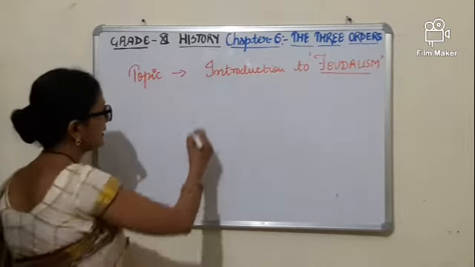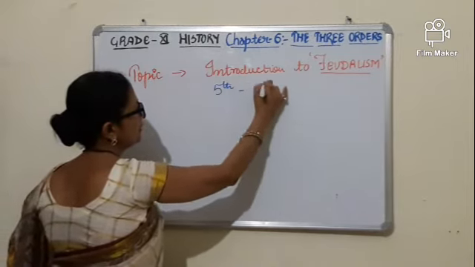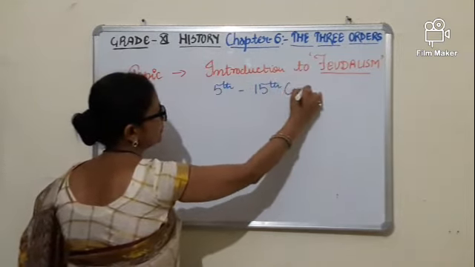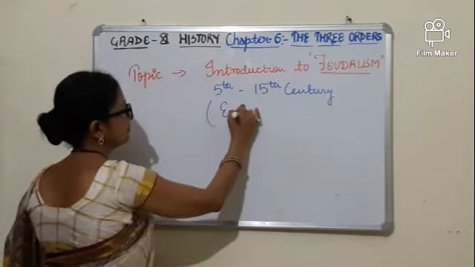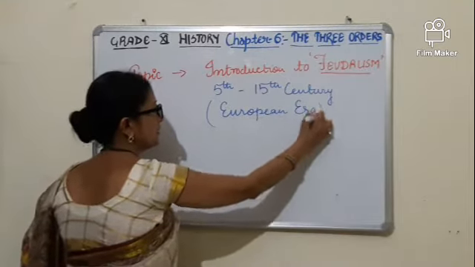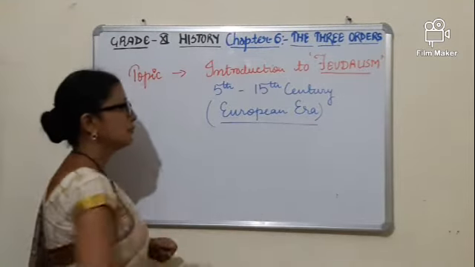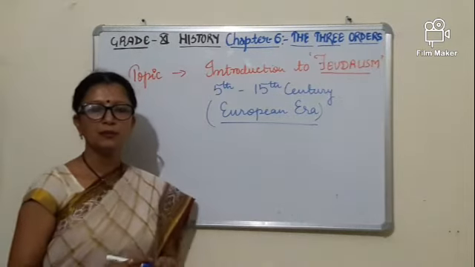This European era is basically the time period between the 5th to 15th century. So we can say that during the European era, the word feudalism was very popular.